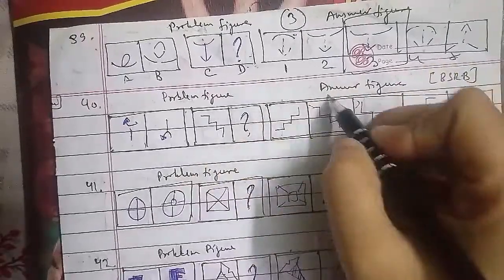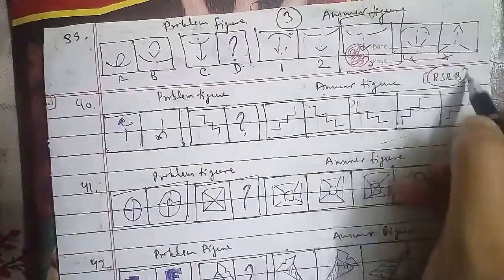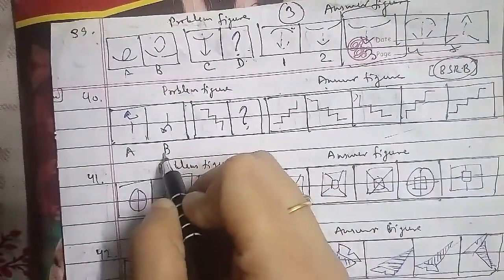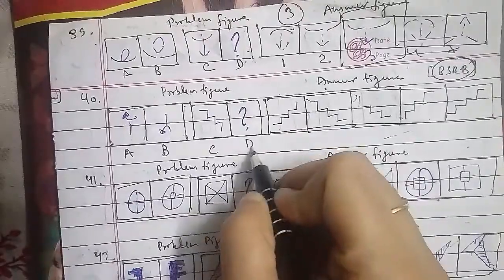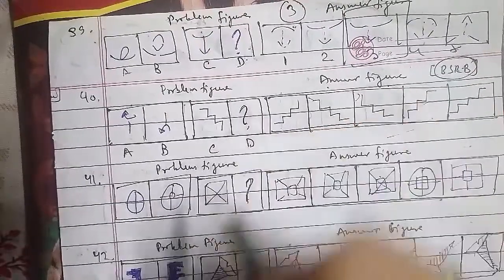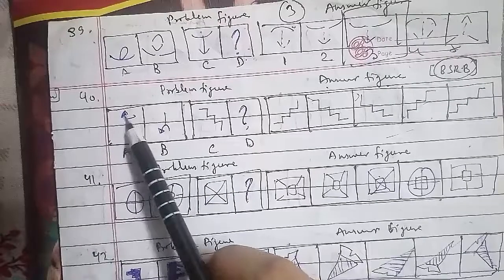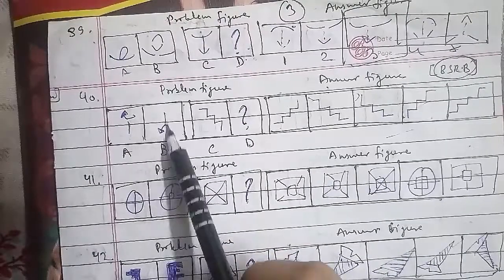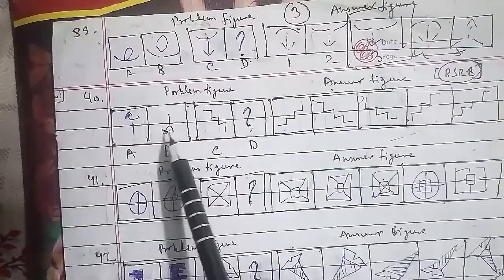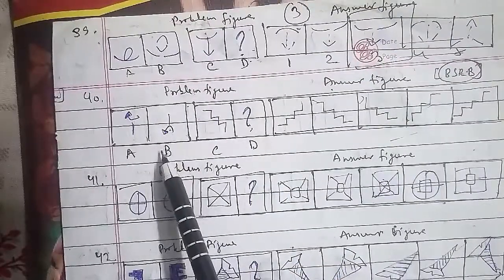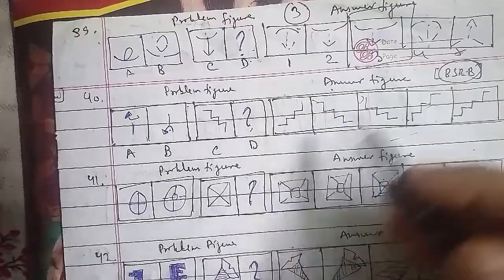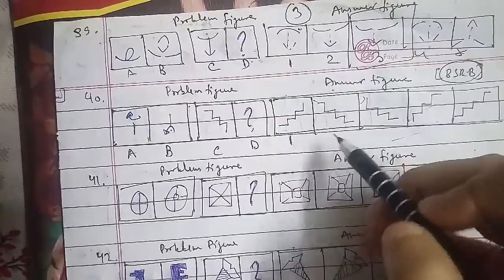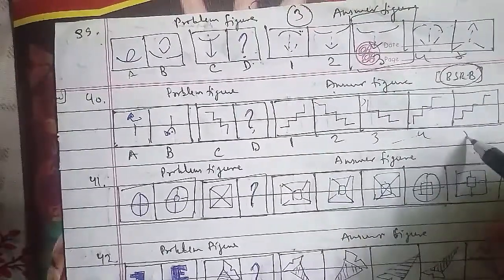That will have your problem figures and these were the answer figures as well, which has been asked in the RRB question paper as well. This has been named as A, this has been B, C, and this has been D. This we have to find out as well. In reference to the figure, you can see here that it has been above the pointed nib, and that has been touched in the downward direction. It rotates from one direction to the other. This has been asked in the RRB examination paper as well, which is your 1, 2, 3, 4 and 5 respectively as well.